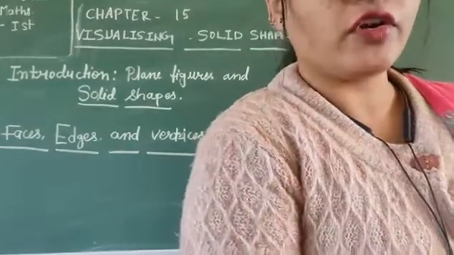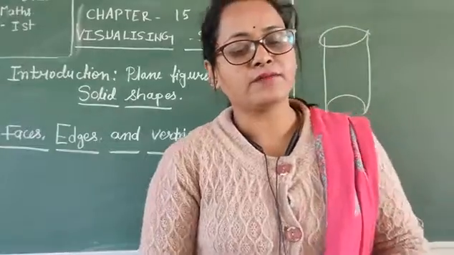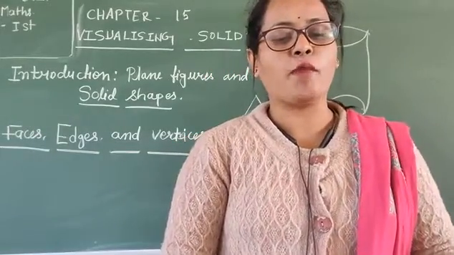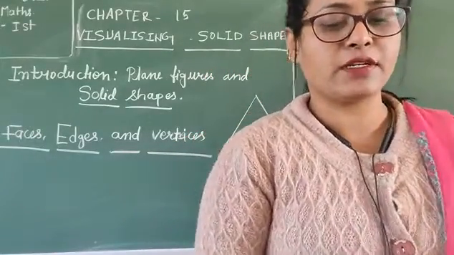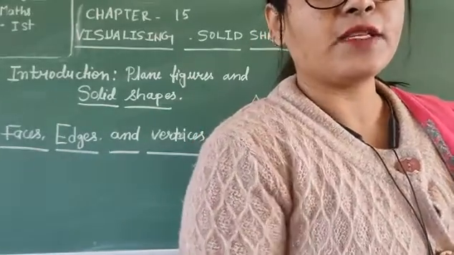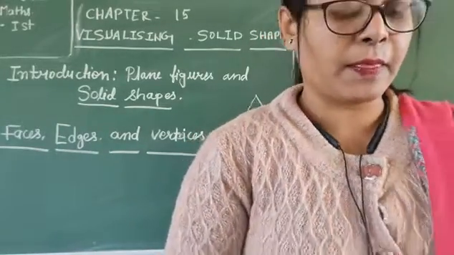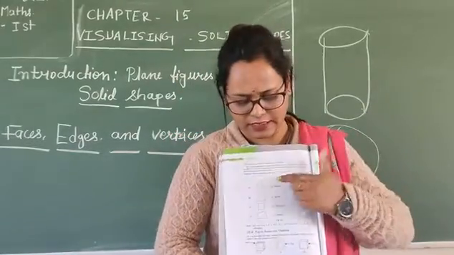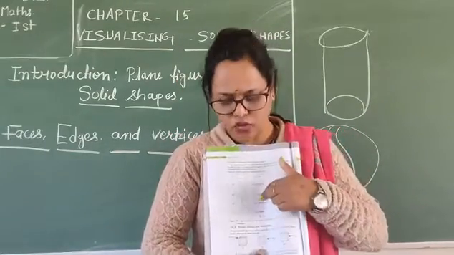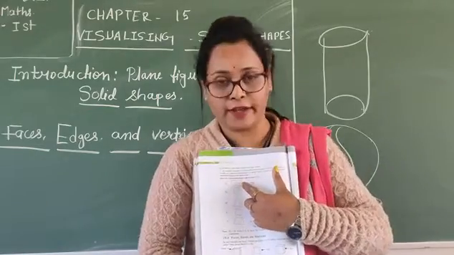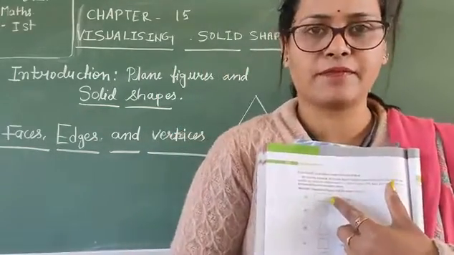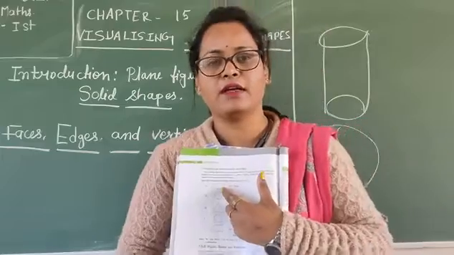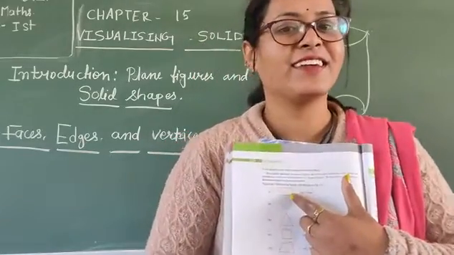Next, turn the page, and try to identify some object shapes like each of these. Pictures are given in this page also. Now you can see. So first one is what? Rectangle or square? Square?